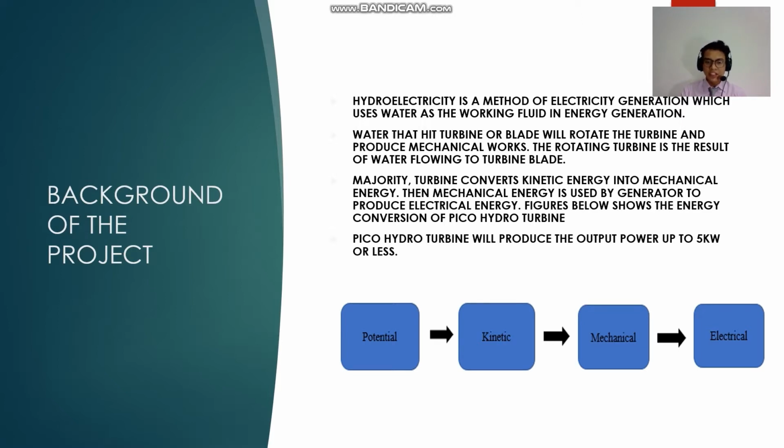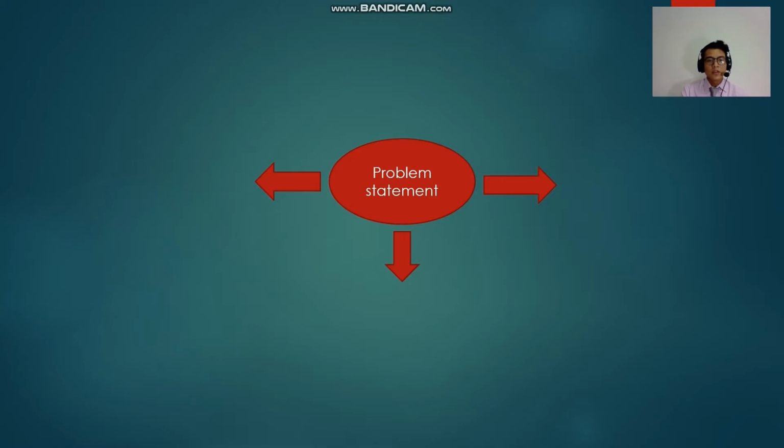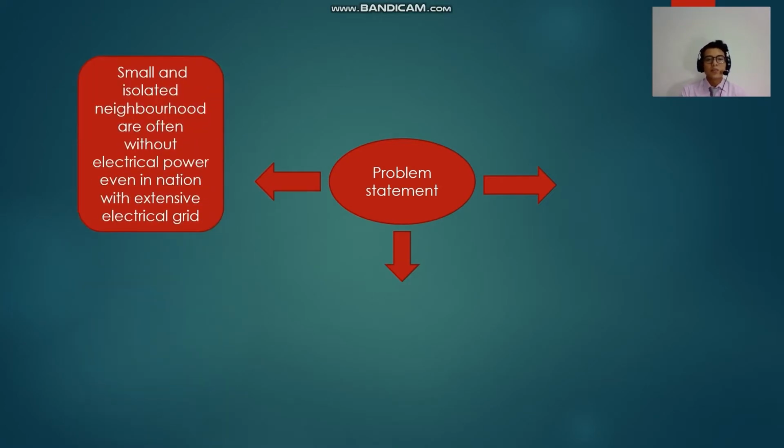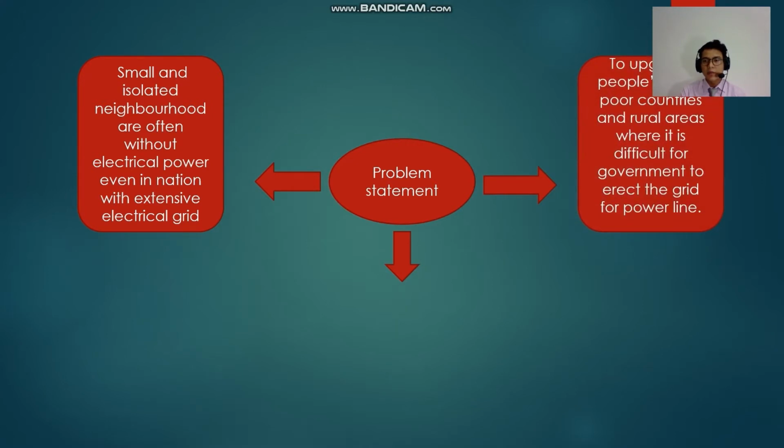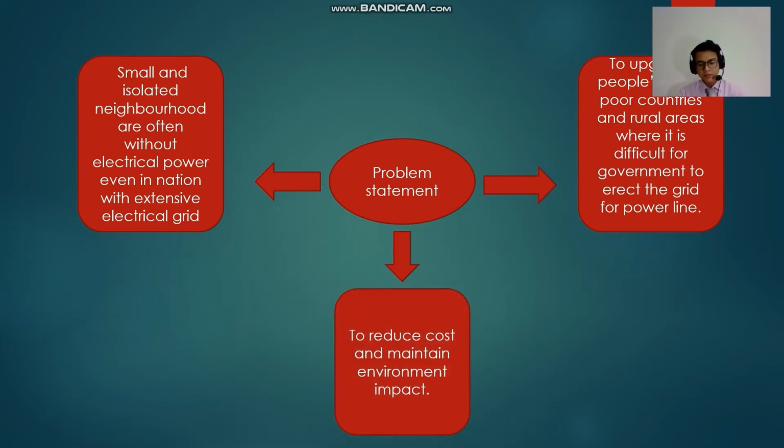First is the potential energy, to the kinetic energy, to the mechanical energy, and the last one to the electrical energy. Okay, the problem statement. First one is small and isolated neighborhoods are often without electrical power even in nations with an extensive electrical grid. The second one is to upgrade the people's life in poor countries and rural areas where it is difficult for government to erect the grid of power lines. The third one is to reduce the cost and maintain environmental impact.